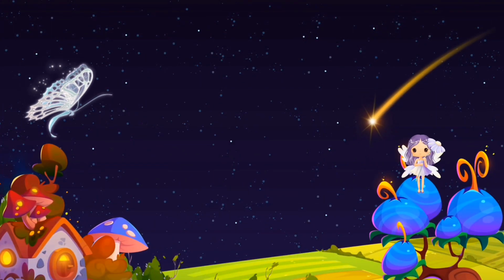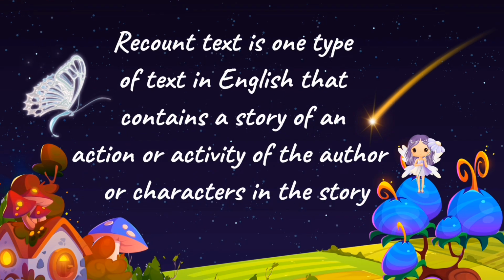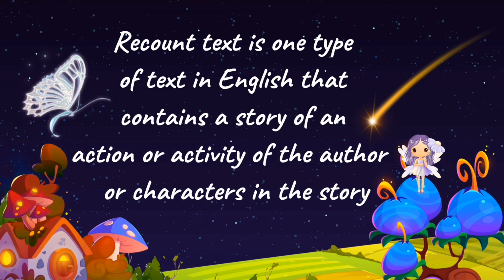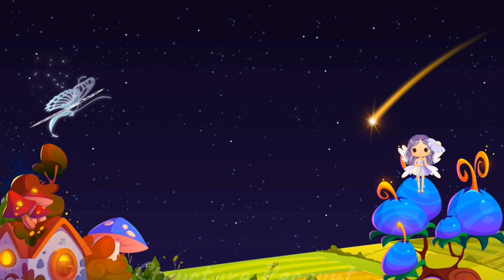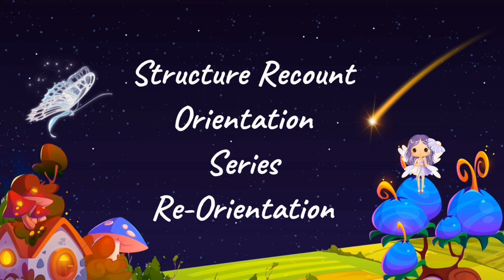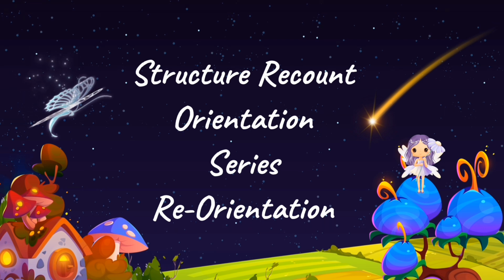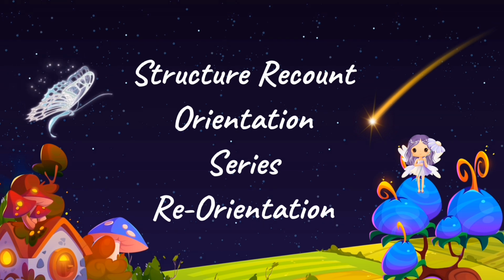Recount text. Recount text is one type of text in English that contains a story of an action or activity of the author or characters in the story. Structure of recount text. Orientation. Orientation is information about the characters, location, and time of occurrence.